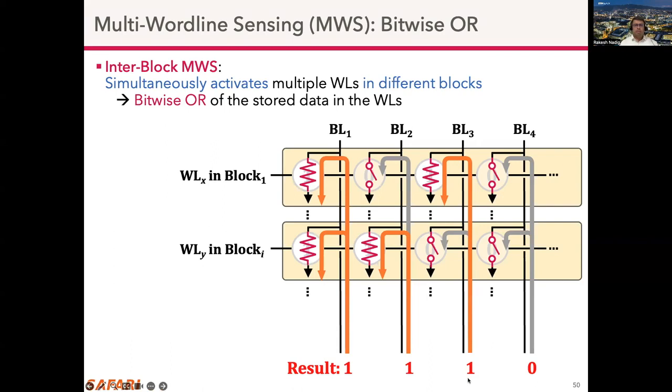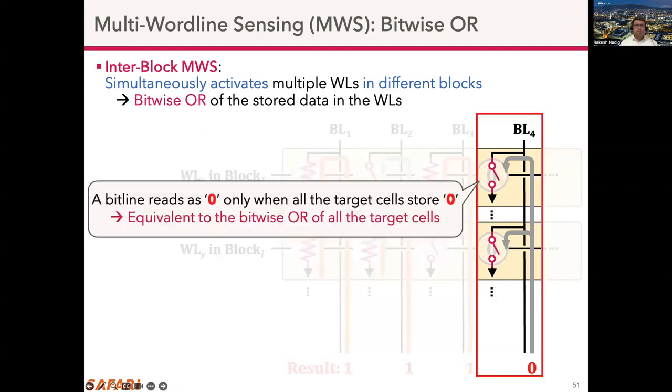If the result is 1, then that is because of a flash cell which operates as a resistor. And in case of bit line 4, where the target NAND strings have open switches, the result is a 0, which is similar to bitwise OR of the target cells.